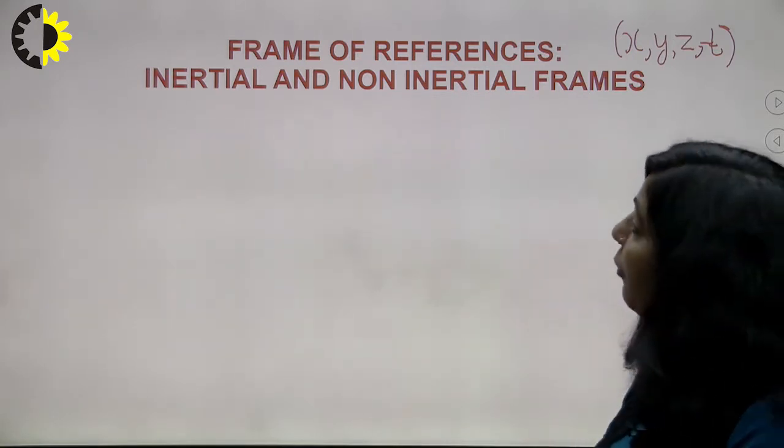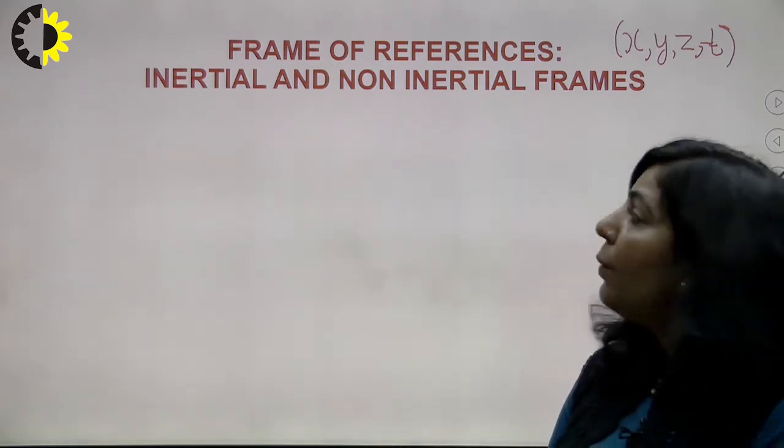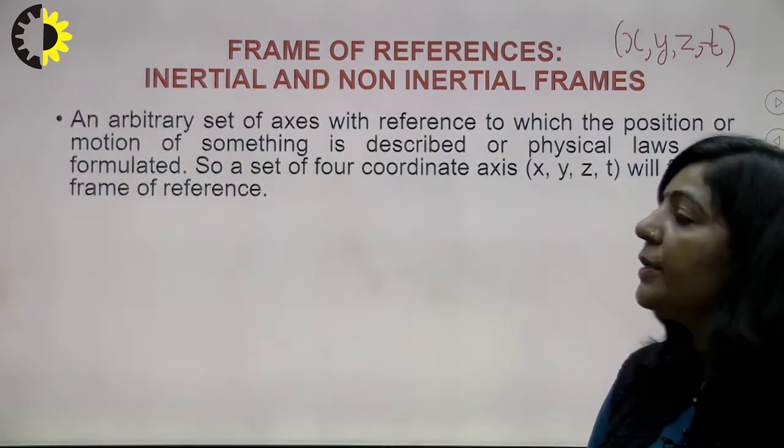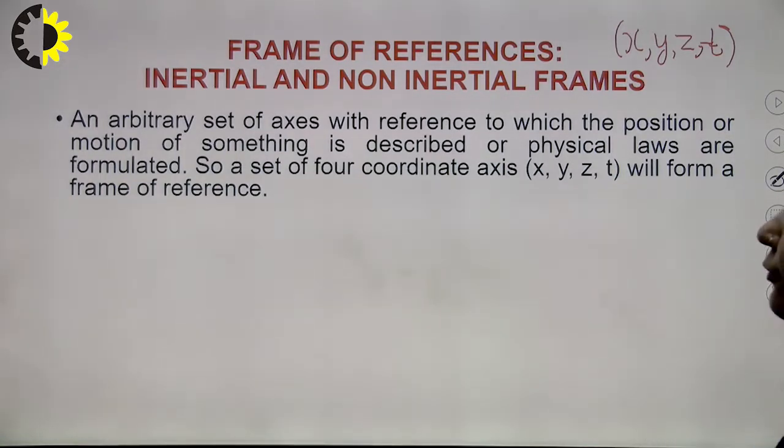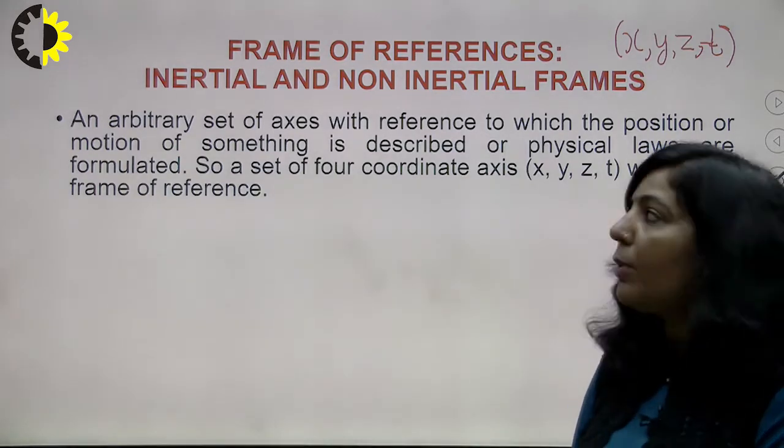And frames of reference are of 2 types. One is inertial and the other one is non-inertial. So first, frame of reference: an arbitrary set of axes with reference to which the position or motion of something is described or physical laws are formulated, that is your frame of reference.